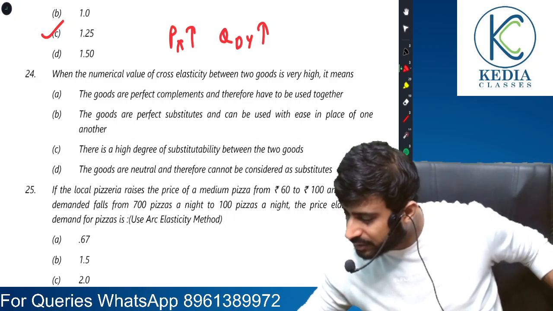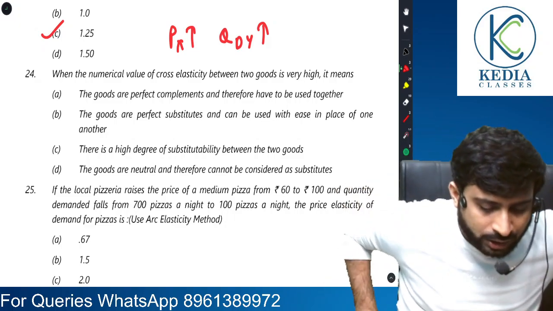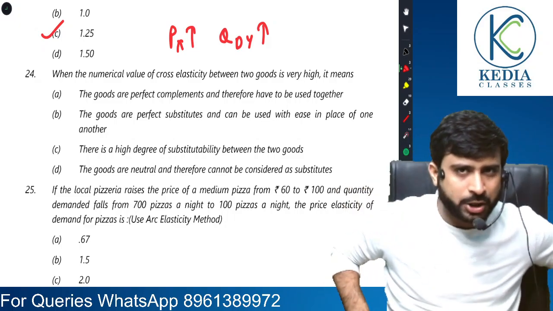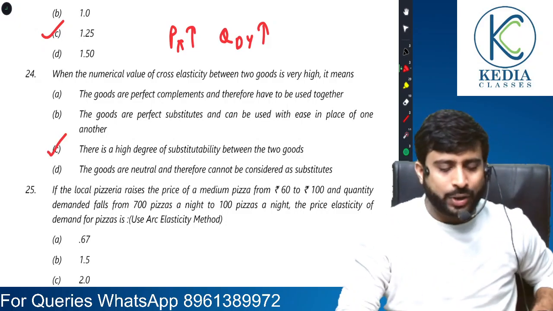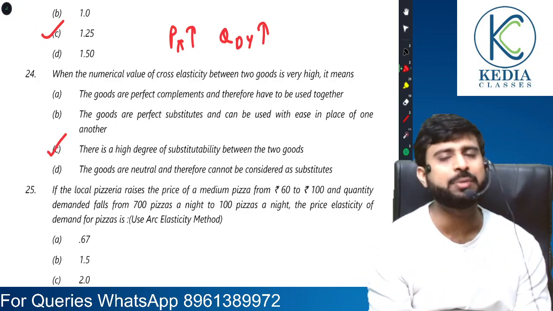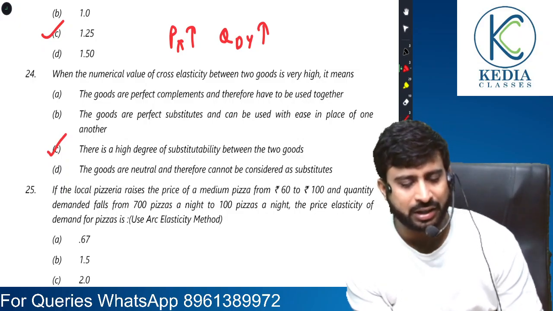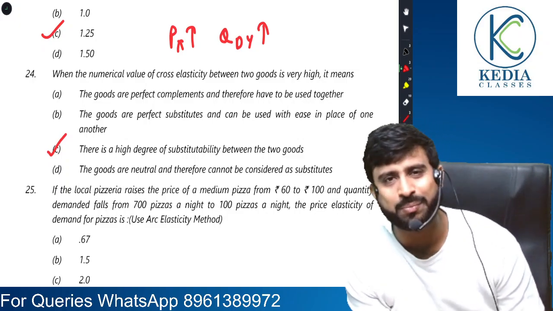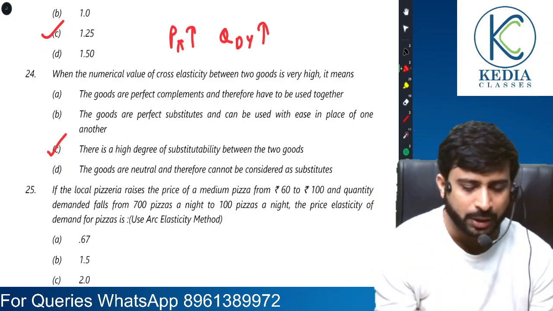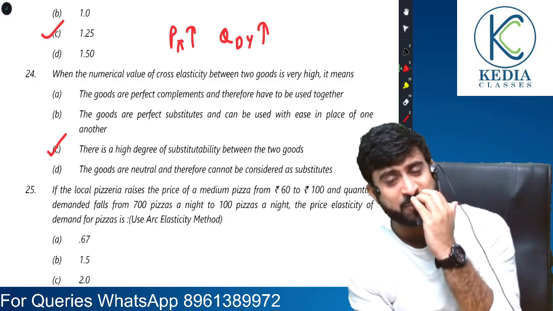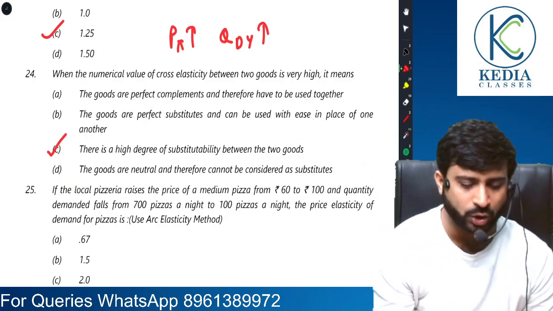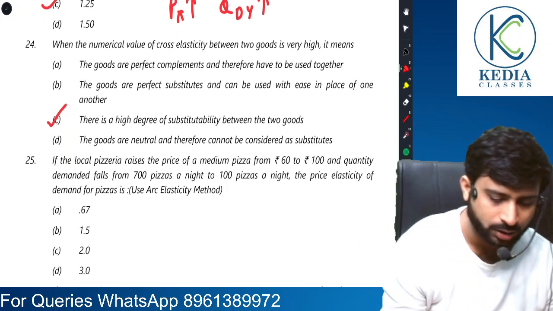So our answer here is going to be high degree of substitution. So there is a high degree of substitution between the two goods. You know why? Because they are not perfect complements naturally. Had they been complementary, there would have been an inverse relationship. Had they been perfect substitutes, then the value would have gone to infinity, right? And therefore high degree of substitutability.